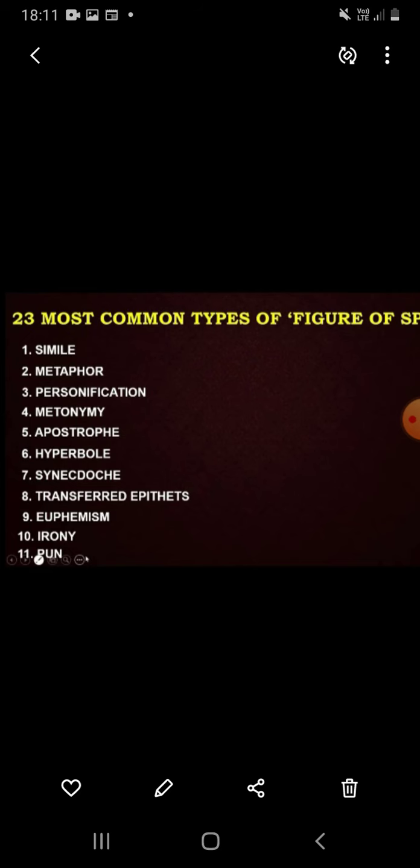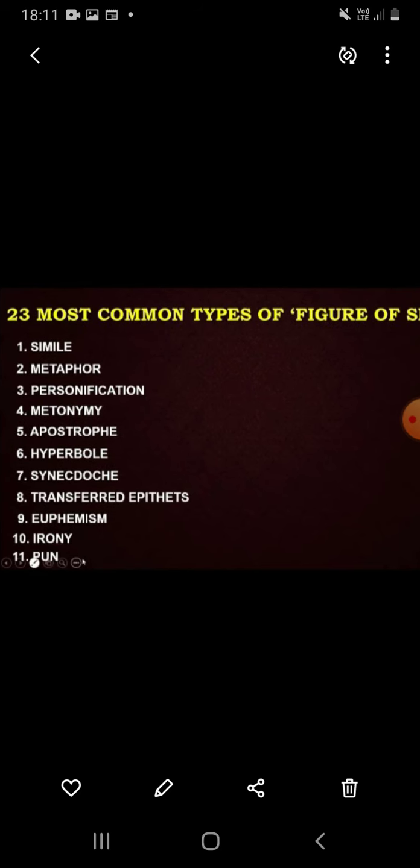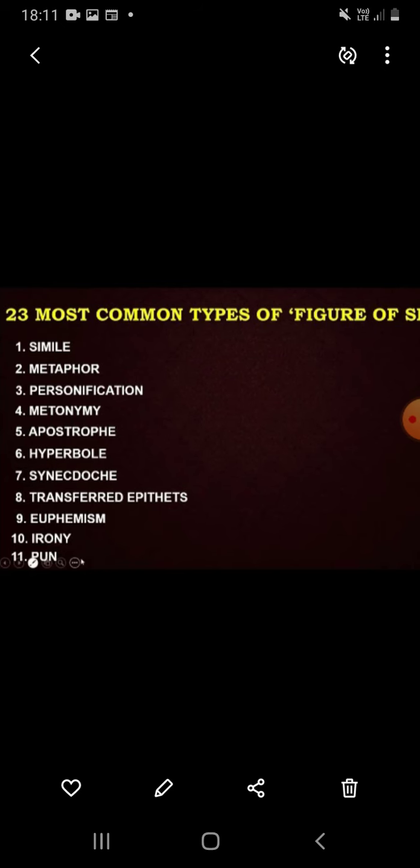Number 1, simile. Then metaphor, personification, metonymy. Fifth, apostrophe. 6, hyperbole. 7, synecdoche. 8, transferred epithet. Then emphasis. 10, irony. 11, pun.